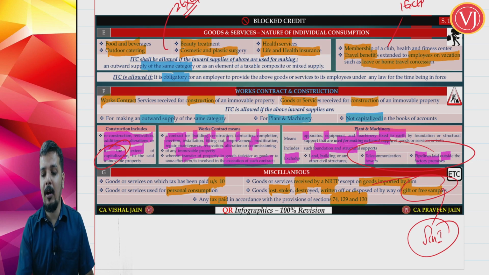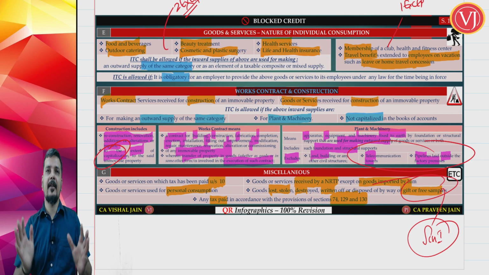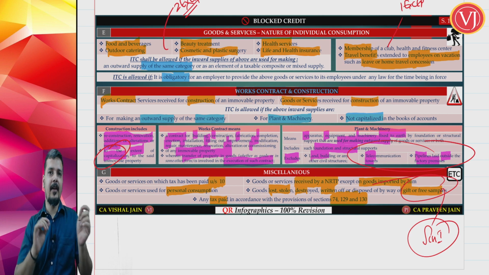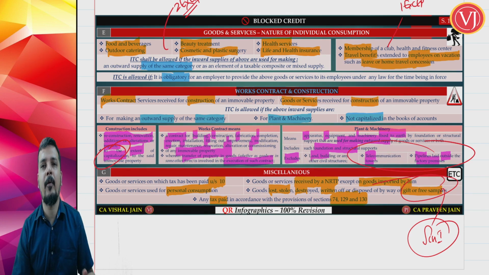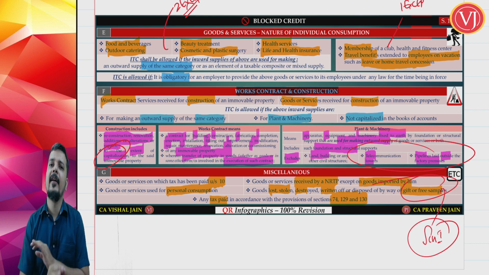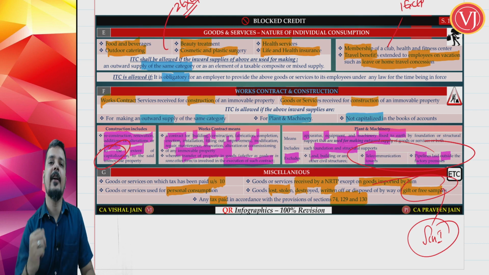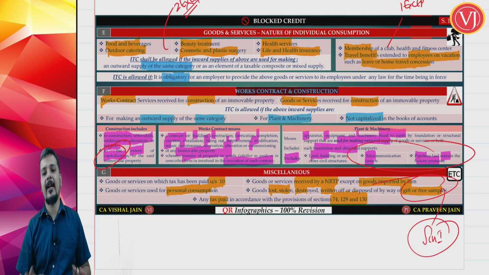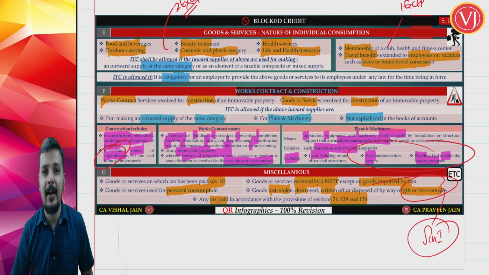Friends, these are all the block credit cases. A very simple understanding that we have done. All these points we have taken. So for sure you can see these points as a part of a question or as a separate question which comes very rarely, and you can clearly say whether credit is eligible or ineligible. That is all about your section 17 subsection 5 blocked credit.